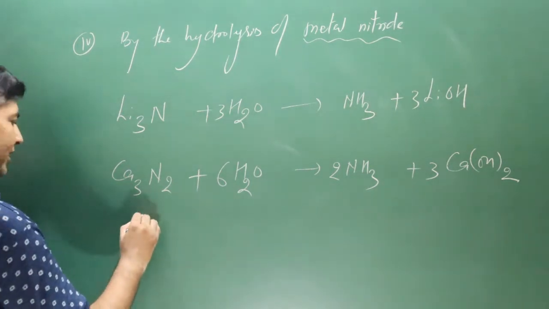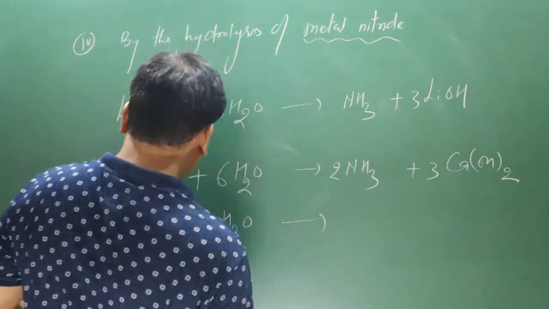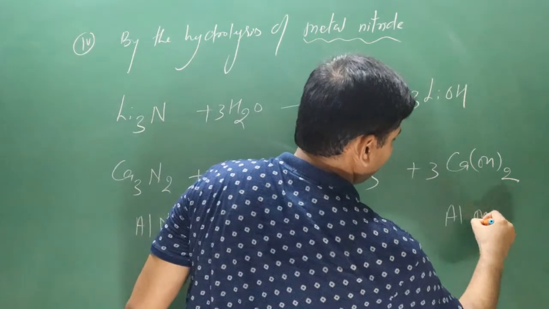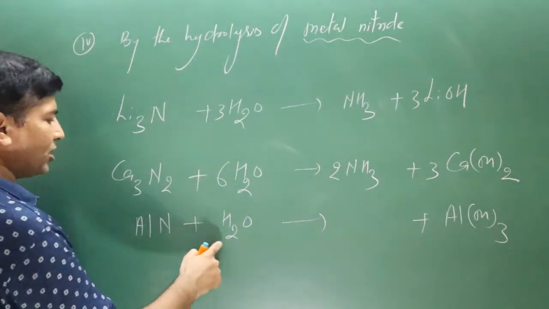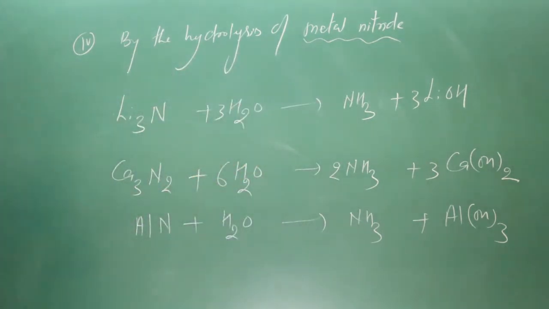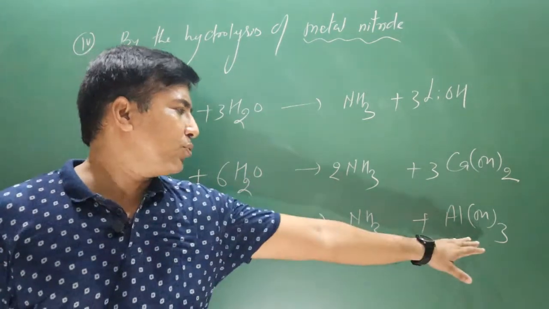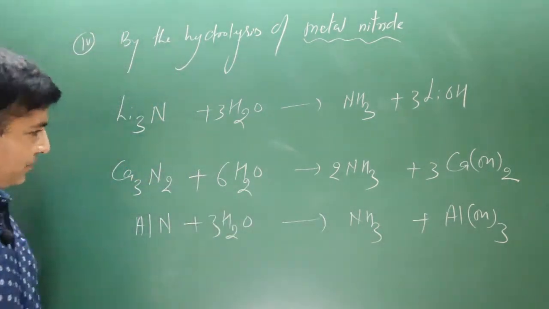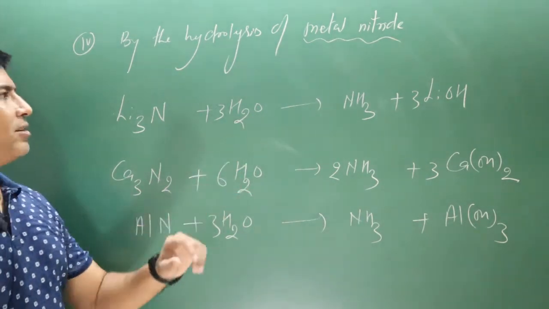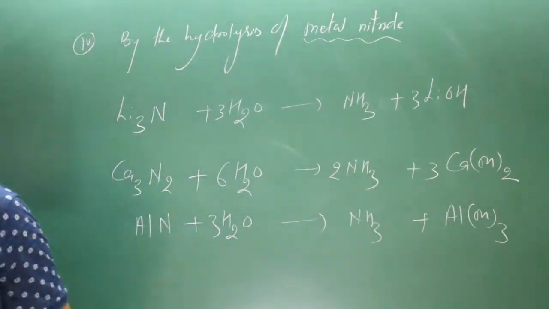In a similar manner, if I take aluminum nitride added to water molecule, in this case aluminum combines with water molecule to form aluminum hydroxide, and then nitrogen will combine with hydrogen to form ammonia molecule. You can balance this equation. 1 nitrogen, how many hydrogens are there? 3 hydrogen, then we have multiplied by 3. Is this equation balanced? Yes, it is balanced. So this is the fourth method to prepare ammonia gas. Now let's move on to the next preparation method.